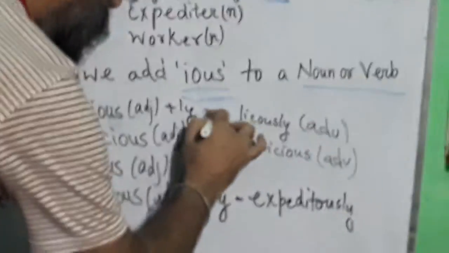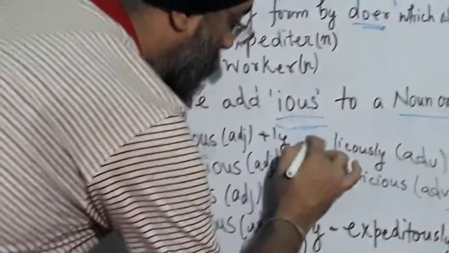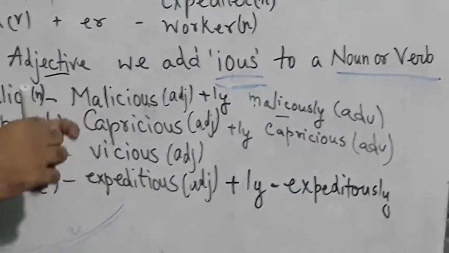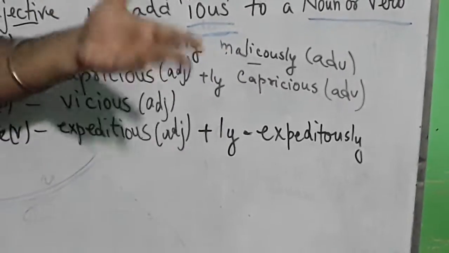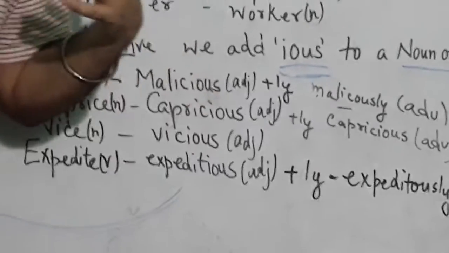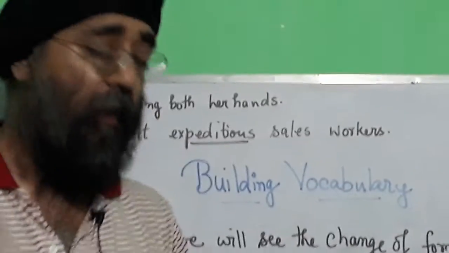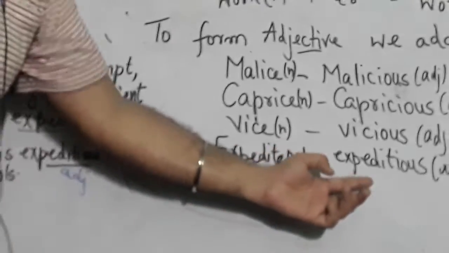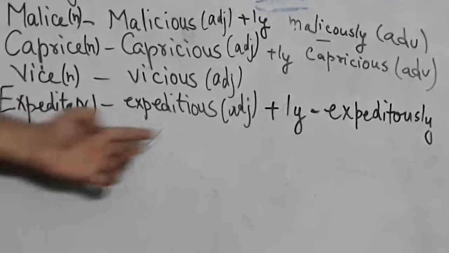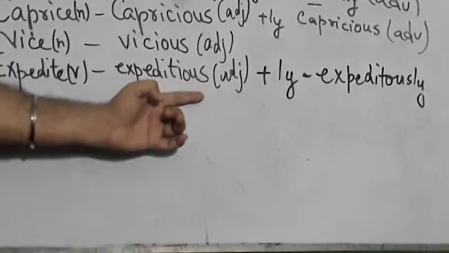So malicious, this is malicious. Okay, so maliciously has become an adverb, and it is an adverb of manner. When we go for an adverb, we will use a sentence which shows the manner. Next, in the same manner, we have expedite, expeditious, and again expeditious is an adjective. When ly is added, it becomes expeditiously. So this was the change of form we have studied: noun, adjective and adverb.